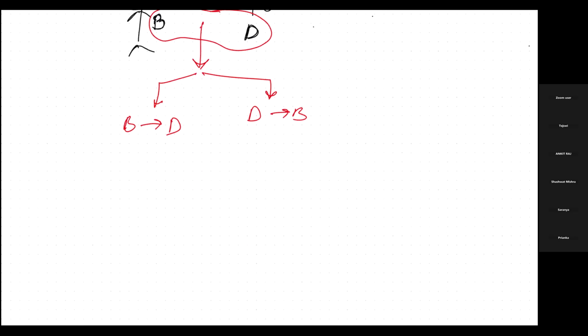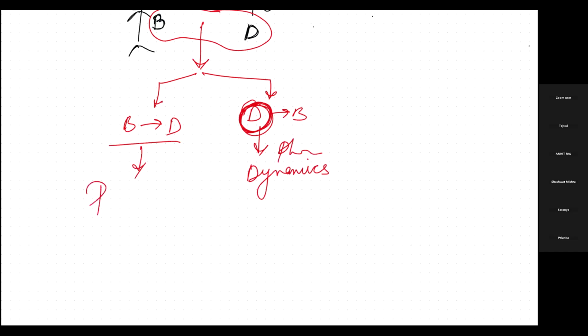Now, how to remember what is dynamics and what is kinetics? When D comes first, it is dynamics. What D is doing to B is dynamics. This is pharmacodynamics, and what B is doing to D, the rest one, is pharmacokinetics.